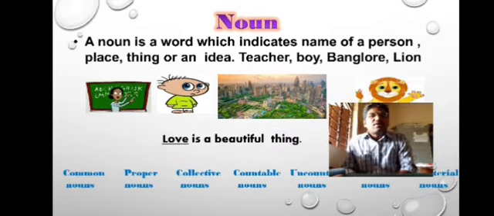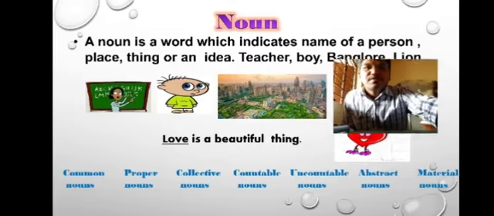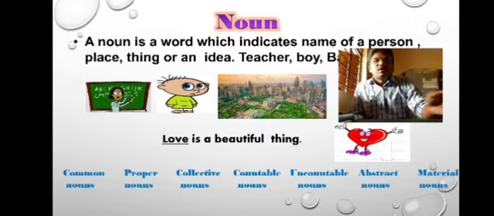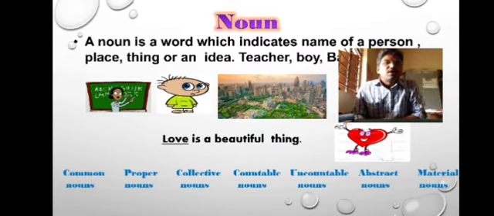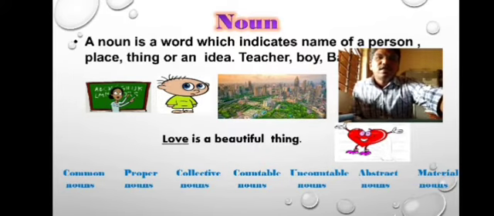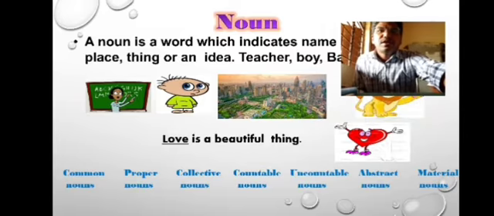There are many types in nouns: common nouns, proper nouns, collective nouns, countable nouns, uncountable nouns, abstract nouns, and material nouns. Look at the another example given in this slide. Love is a beautiful thing.